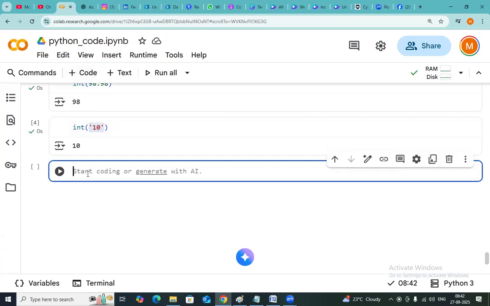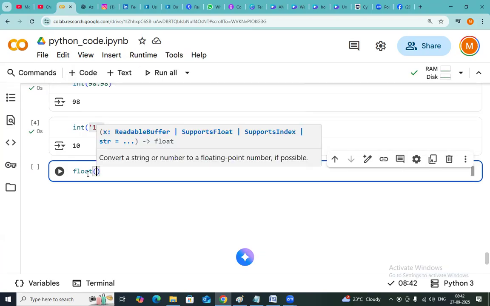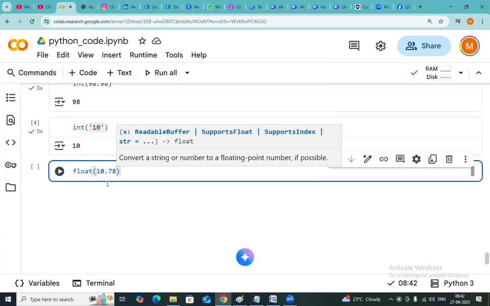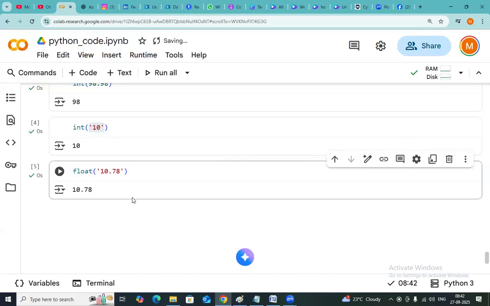Now I need to convert "10.78" into float. Float of "10.78". This is string data, but I want to convert it into float. Converting to float is possible.